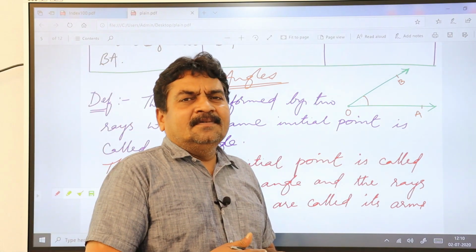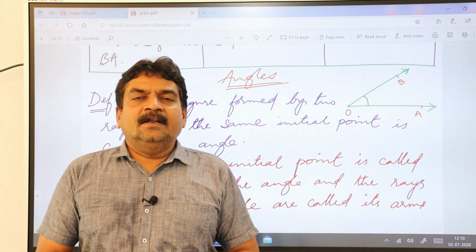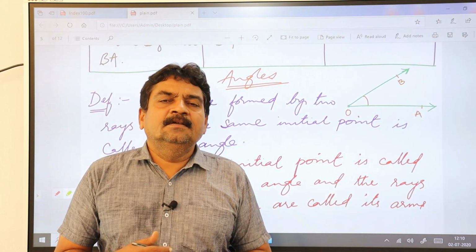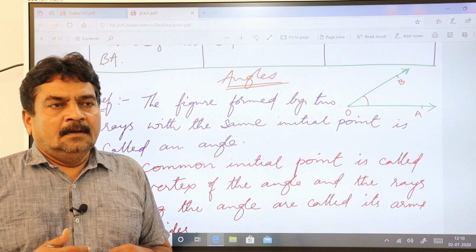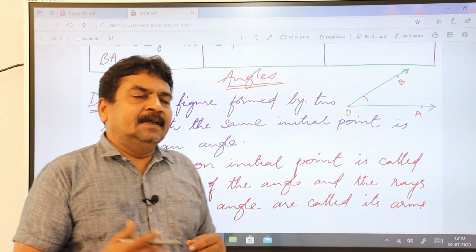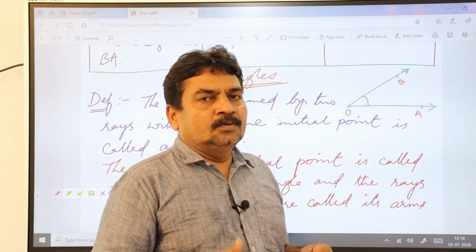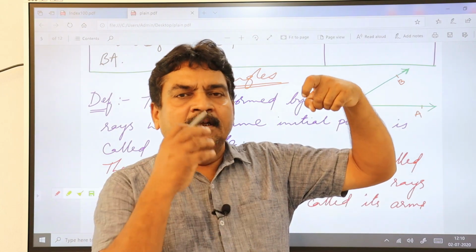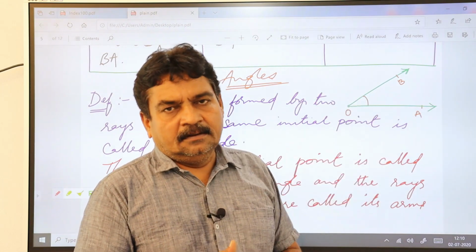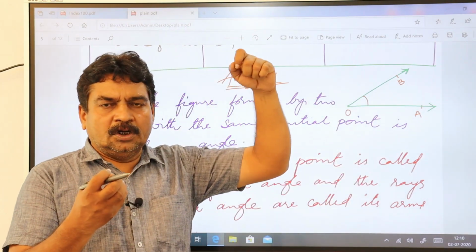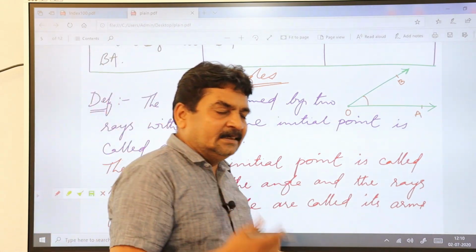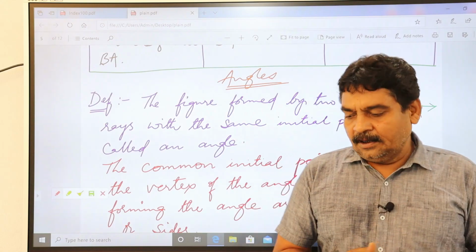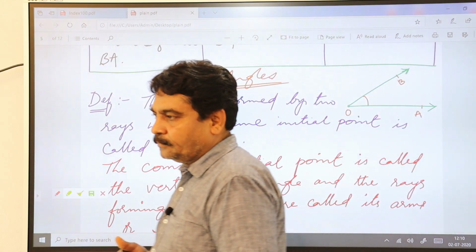What do you mean by the word angle? What is the meaning of an angle? According to the Latin word, angle refers to a fish hook. A fish hook is called an angle, according to the Latin word.